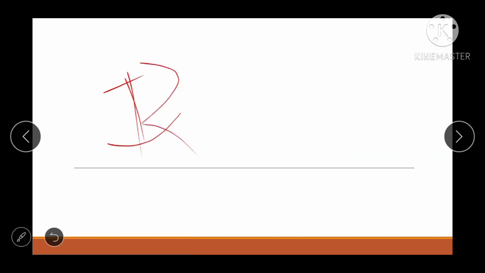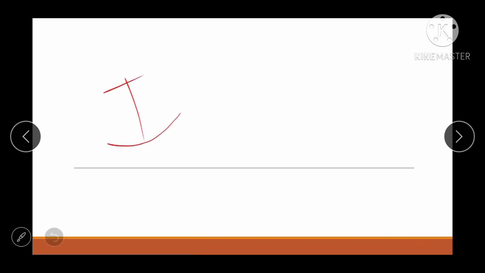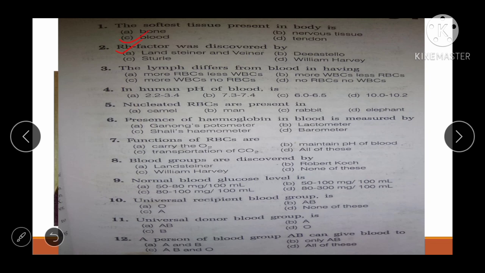So what would be the correct answer? Rh factor was discovered by Landsteiner and Wiener in the year 1940 in rhesus monkey. Next question: the lymph differs from blood in having. So we will learn about lymph. It is asking how lymph differs from RBC and from blood.